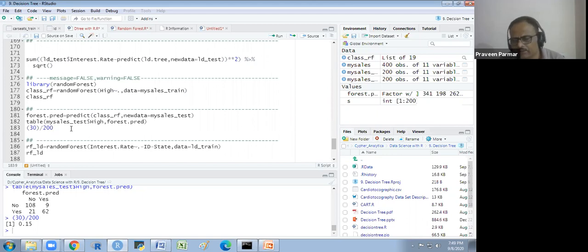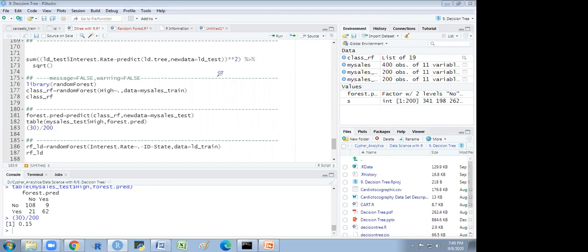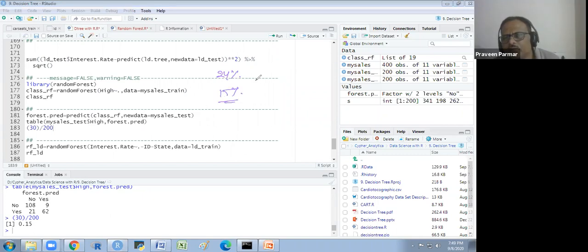In the training data set, it was 24%. Now it is 15% only. So it decreased, so it is not overfitting. I have explained that this model does not overfit. It is not biased to the training data set.